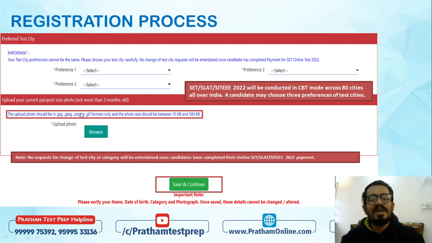Okay, below that I will have to attach my recent passport size photograph. In that the photograph format should be JPG format, JPEG, PNG format, or GIF format. These formats are required here, and size has to be between 10 KB to 500 KB.